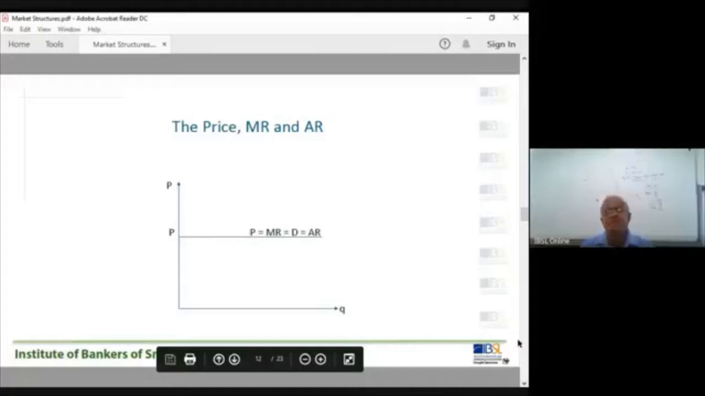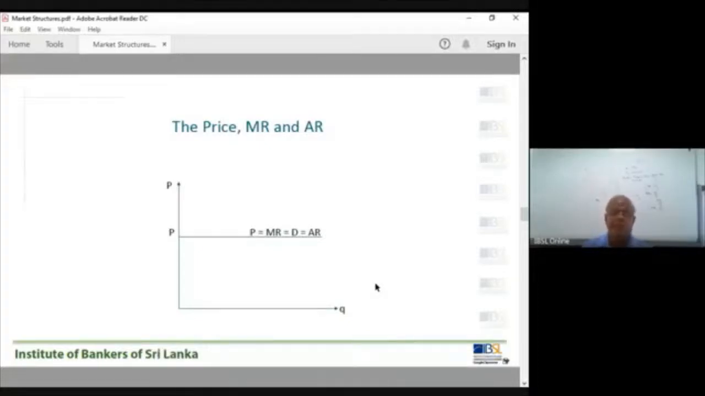So the price, MR and AR. This is the diagram I have drawn on the board. The price equals marginal revenue equals demand equals average revenue. A firm in a competitive market faces a horizontal demand curve that is equal to the MR. Again, that is equal to the average revenue. You can see that is the price.